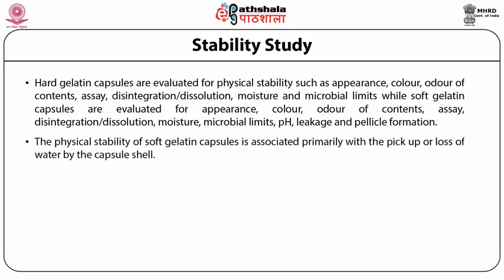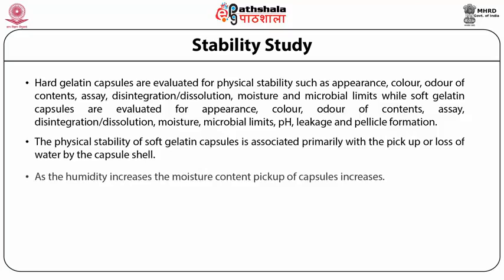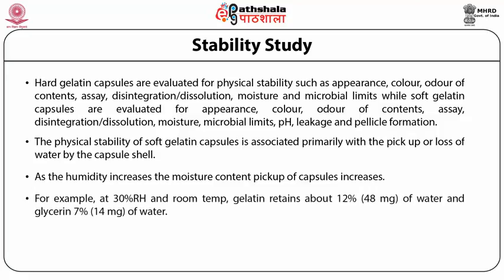The physical stability of soft gelatin capsules is associated primarily with the pickup or loss of water by the capsule shell. As the humidity increases, the moisture content pickup of capsules increases. For example, at 30% relative humidity and at room temperature, gelatin retains around 12%, that is 48 mg of water, and glycerine nearly 17%, that is 14 mg.